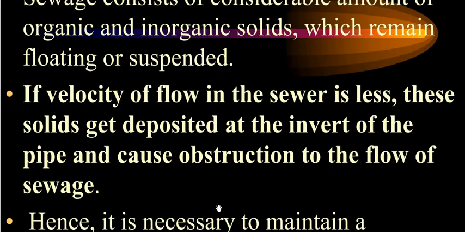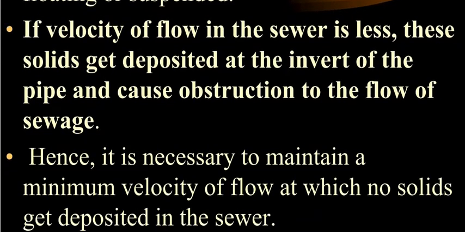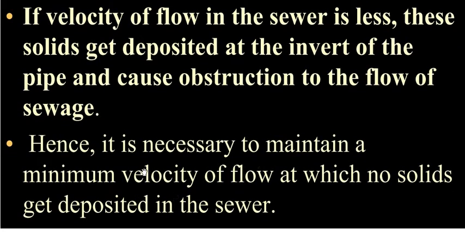for the flow of the sewage, and hence it is necessary to maintain a minimum velocity of flow at which no solids get deposited in the sewer.